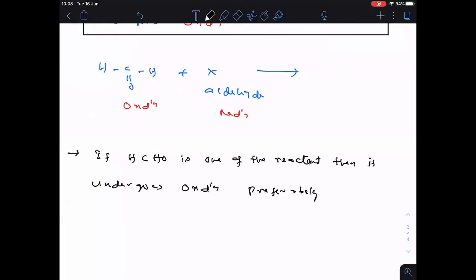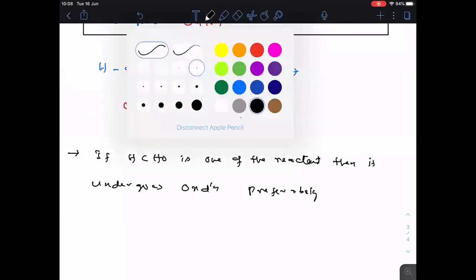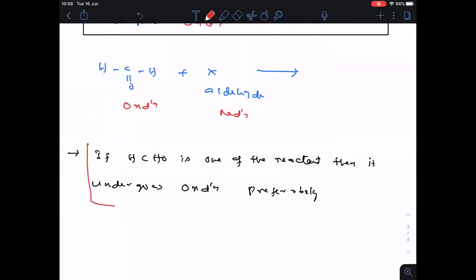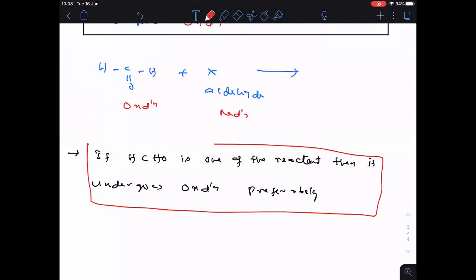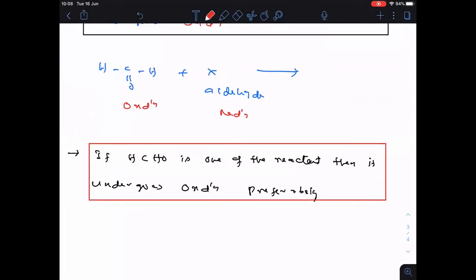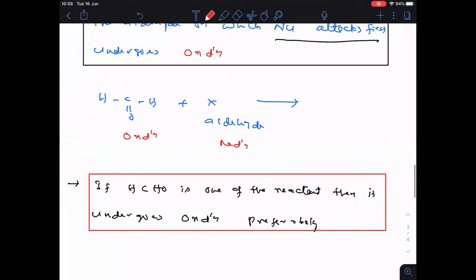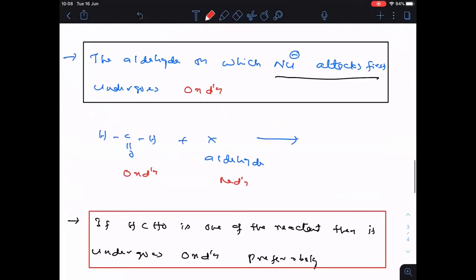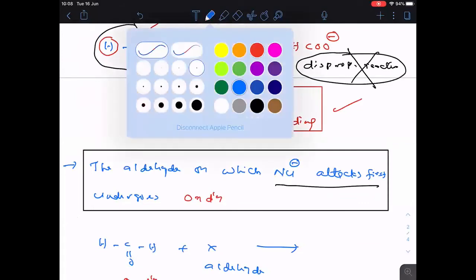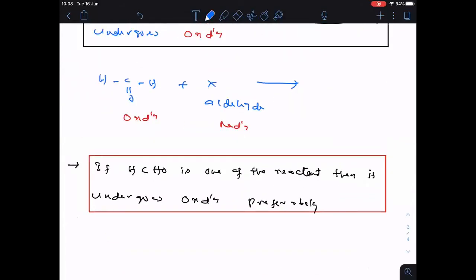Is it clear, everyone? Followed? Because there is no other aldehyde which is smaller than formaldehyde. Smaller means what? Less crowding. Here I told you, rate of nucleophilic addition is inversely proportional to crowding. So there is no other aldehyde with less crowding than formaldehyde. So if formaldehyde is one of the reactants, then it should undergo oxidation. That means the other one should undergo what? Reduction then. Hope it is clear, everyone.